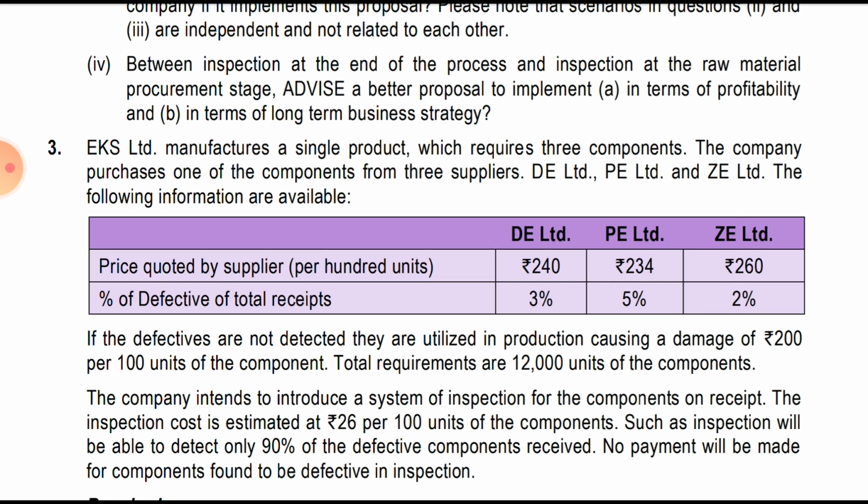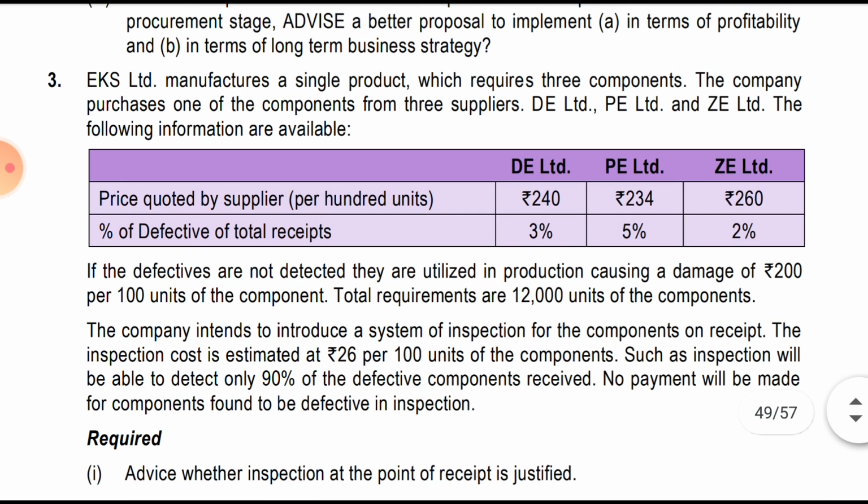ESK Limited, manufacturer of a single product which requires 3 components. The company purchases the components from 3 different suppliers. The details are given as below. The suppliers are charging 243, 234 and 260. The percentage of defective products received from each supplier is 3%, 5% and 2%.